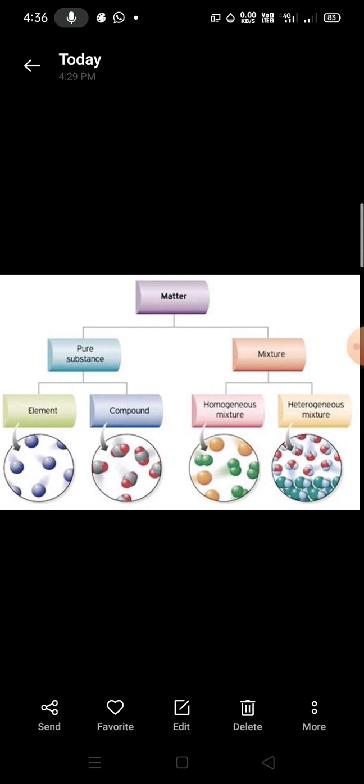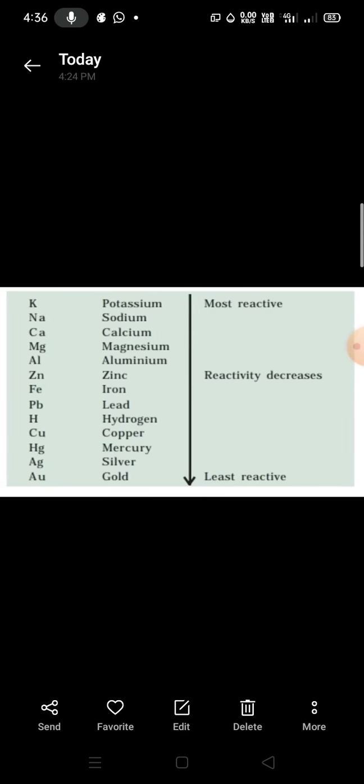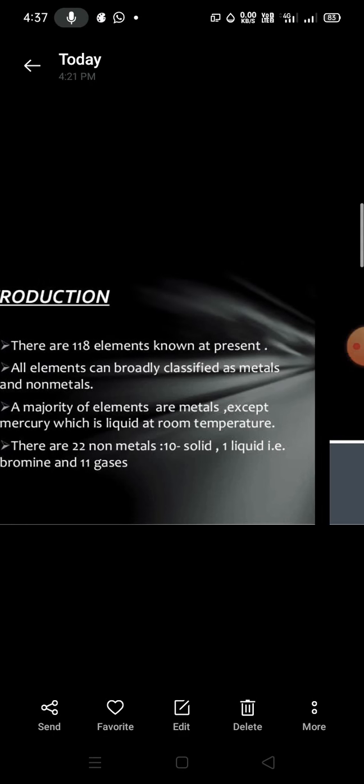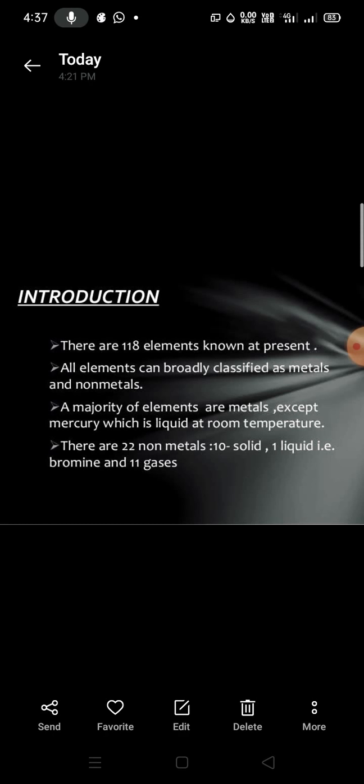These elements are again further classified into three categories that we will learn in this chapter: metals, non-metals and metalloids. Now the question is, why this classification? What is the requirement of this classification?